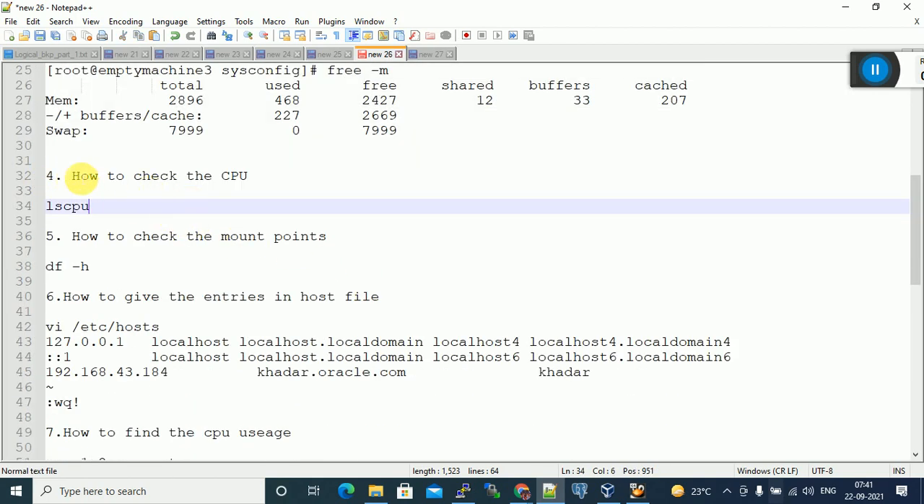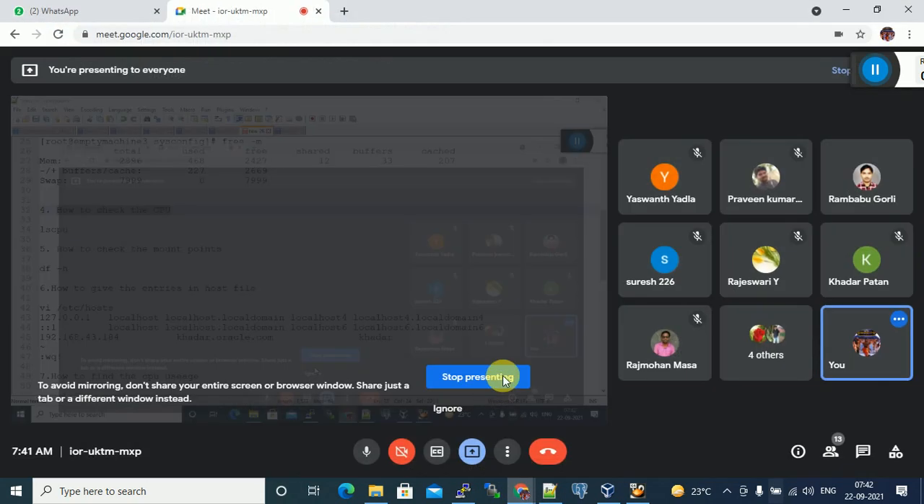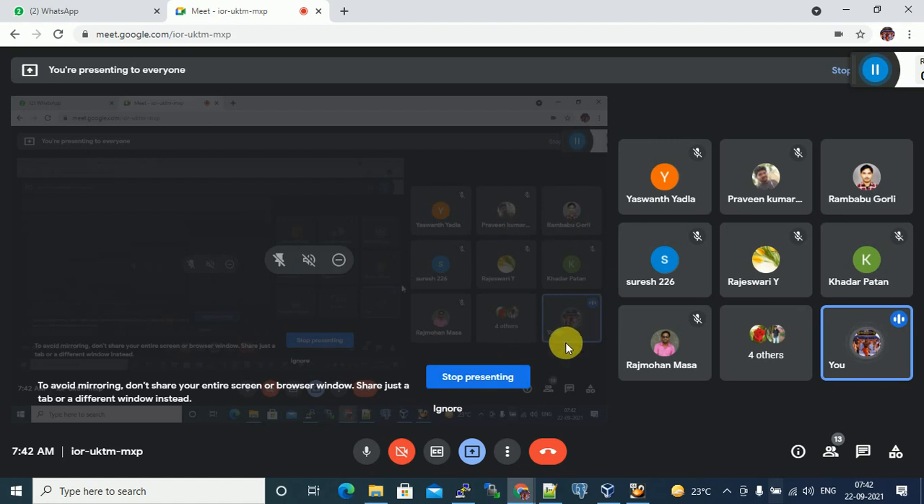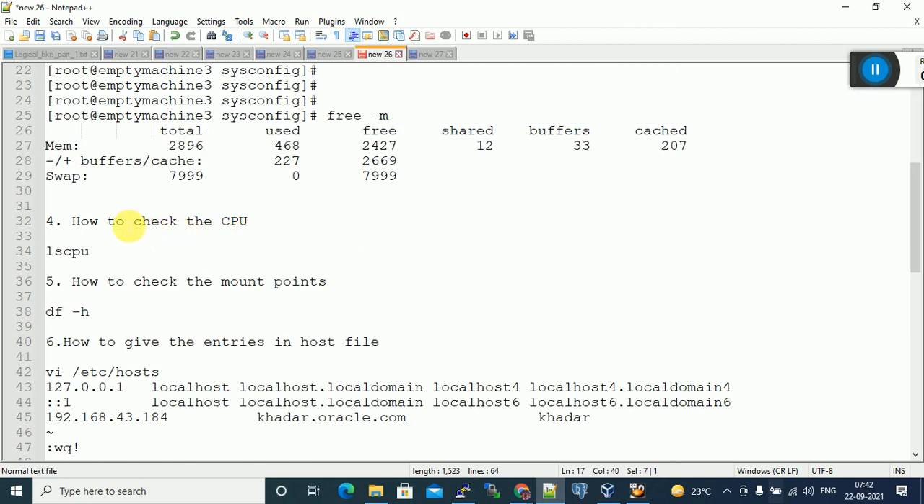How to check CPU? How many CPUs? Initially I told you on the first day, each and every virtual machine needs some memory, and it needs at least one CPU. We know how to see how much memory is assigned using a command. In the same way, how many CPUs are allocated for this Linux machine? I want to know the CPUs. One CPU. So how do we know that? You have to give this command.